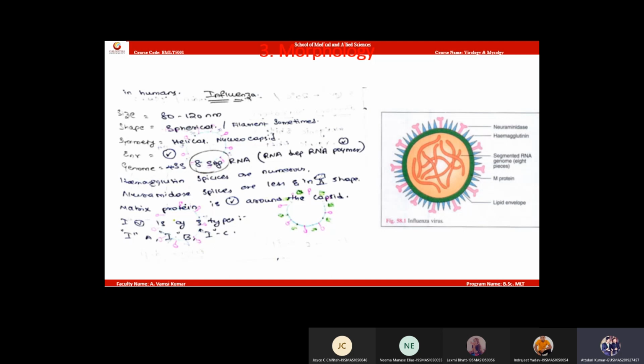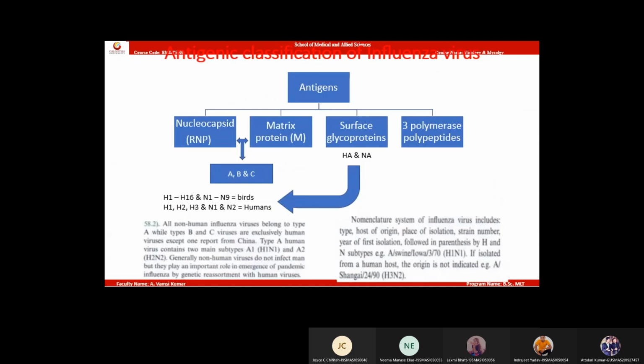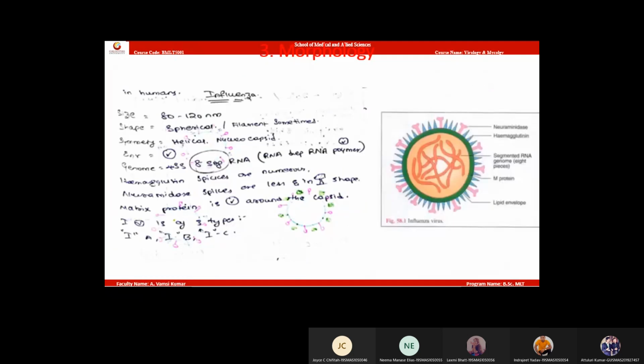Okay, I will show you another picture, wait. There is nothing actually. I forgot to tell one important point, students. Our influenza virus has a special layer.